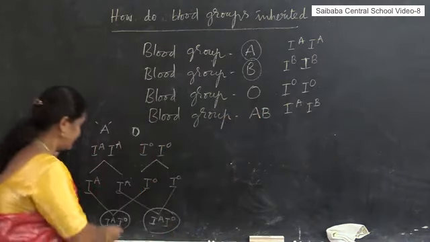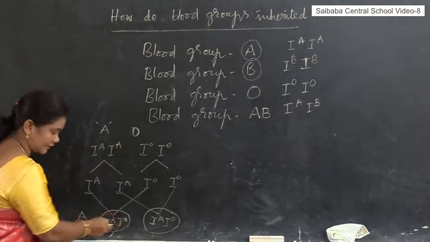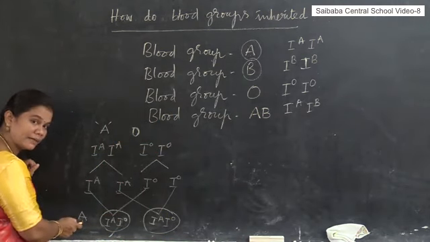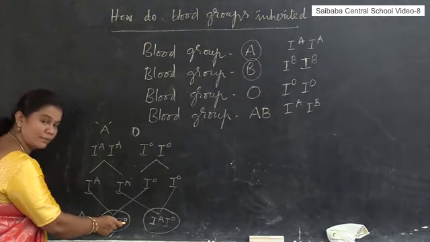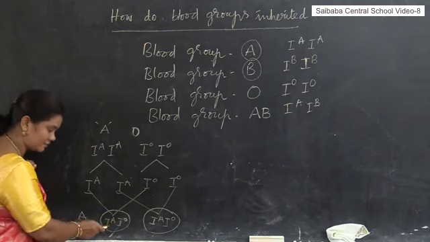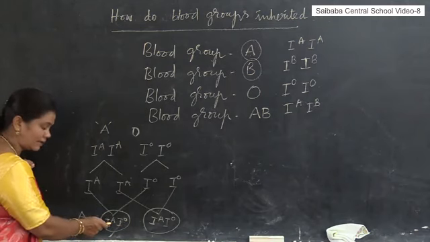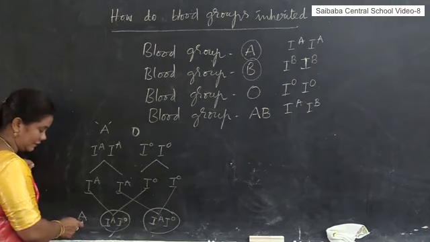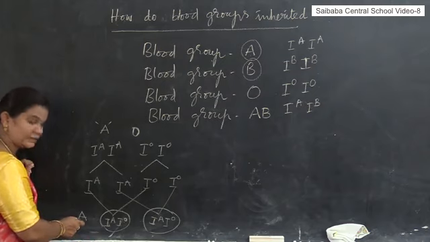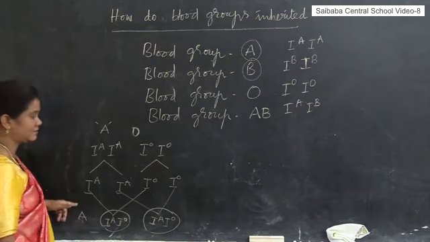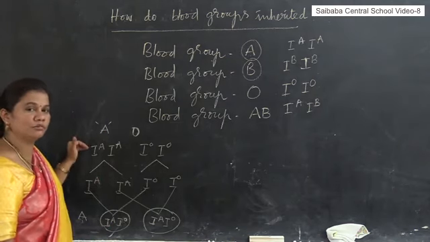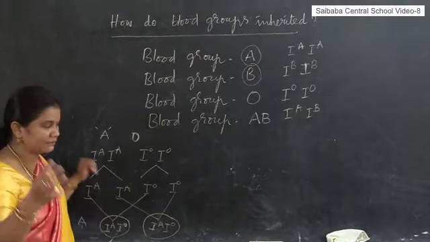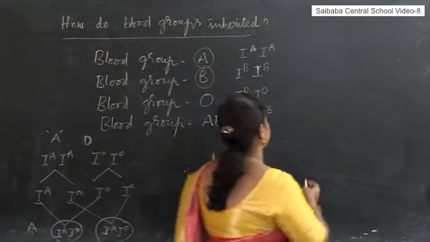Look here, IA IO. Both are there, but the children will get A blood group. The reason is that though there is a gene which represents O blood group, it is suppressed by the dominant blood group A. That's why the offspring will get blood group A. Like this, through genetics, we can easily know the blood group of their children. Let me take another example.